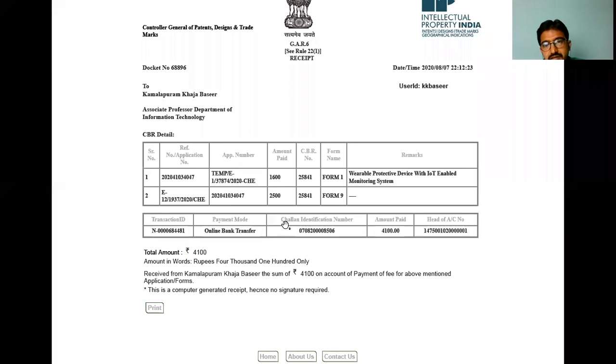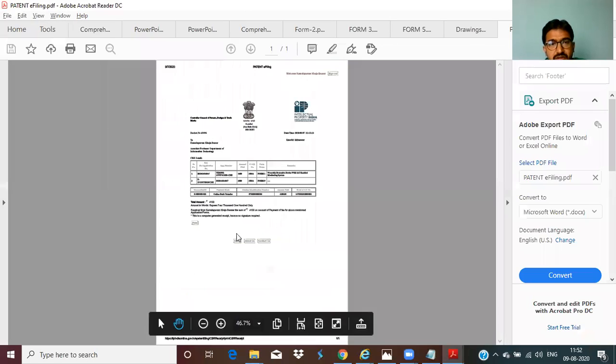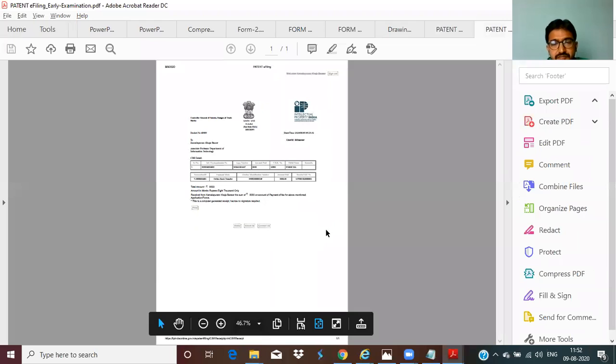I have paid for the wearable protective device with IoT enabled monitoring system on 7th August, before yesterday. After that, we already went for early examination as well. The early examination payment I already did in the morning itself. Here is the early examination payment. But this excludes the digital signature and excludes the form.